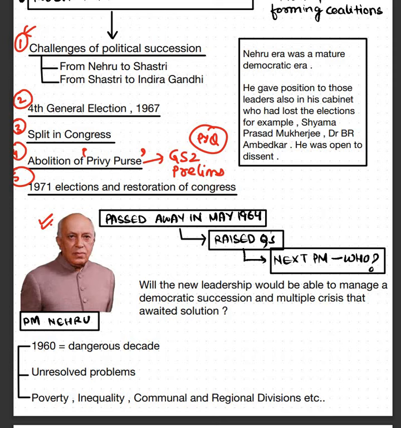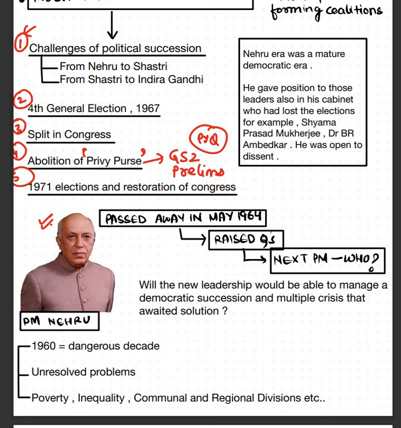So for example, Shyama Prasad Mukherjee. For example, Dr. B.R. Ambedkar. He was open to dissent. Whenever anybody used to question him, he was open for discussion and debate. He was basically ensuring that India matures, India progresses in democracy with a mature perspective. तो अगर कोई opposition party का बंदा हार भी जाता था ना election, ये उसको भी cabinet में जगह देते थे, क्योंकि ये बोलते थे मुझे उसका दिमाग का potential tap करना है. मुझे नहीं पता वो किस पार्टी का है, किस पार्टी का नहीं है. मुझे उसका intellect अपनी nation को आगे बढ़ाने के लिए use करना है.